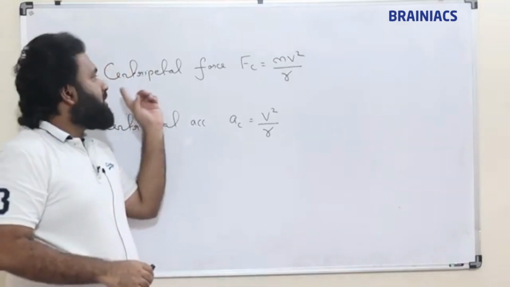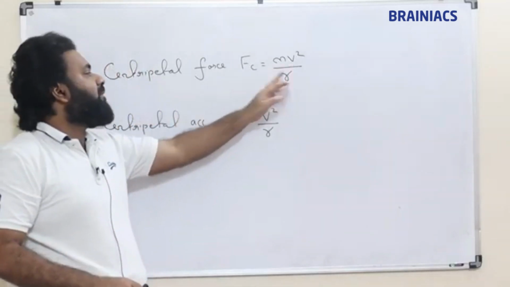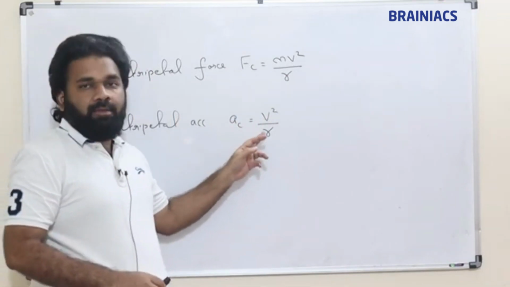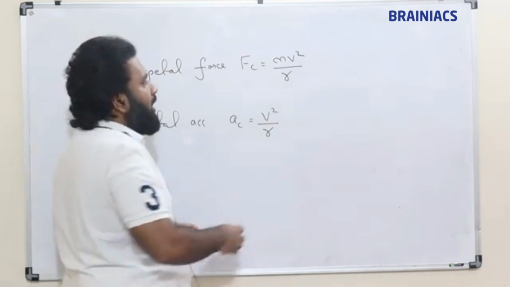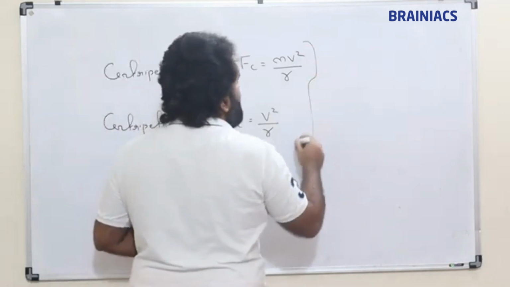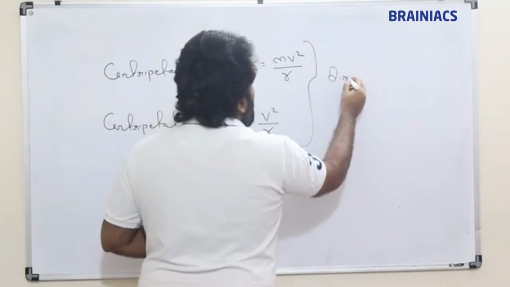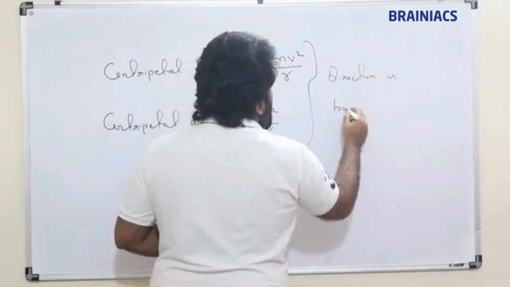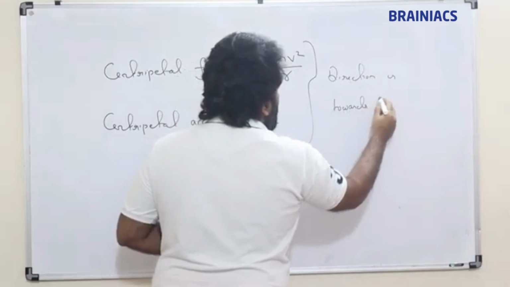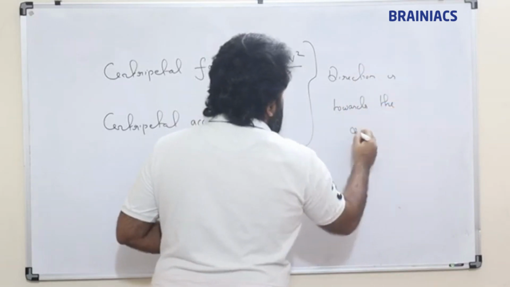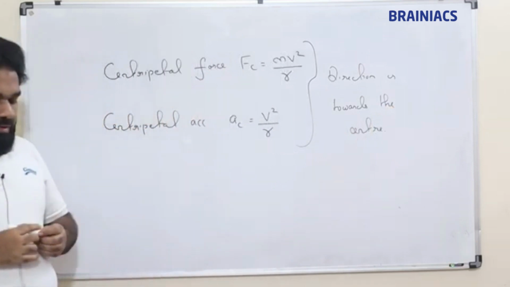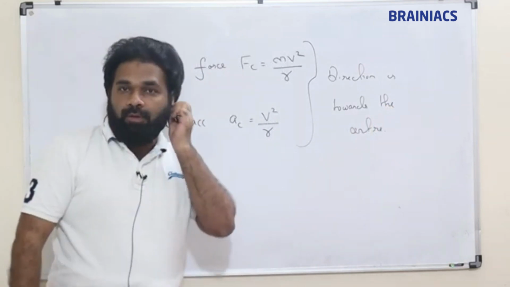So here centripetal force Fc is mv square by r, centripetal acceleration Ac is equal to v square by r, and their direction is towards the center.